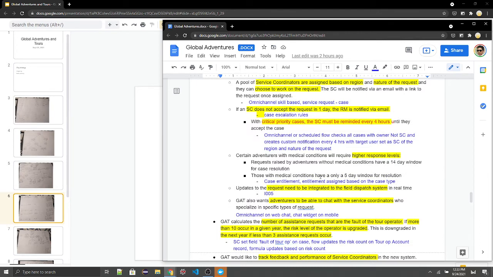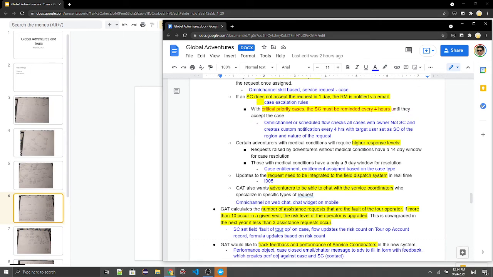Next, certain adventurers with medical conditions will require higher response levels. Those with medical conditions have a 5-day window for resolution. So here we have a 14-day and a 5-day window of resolution. These requirements can be met through case entitlement based on the nature of the case. We can dynamically assign an entitlement, and the entitlement process will have milestones and actions associated with this 14 and 5-day window.